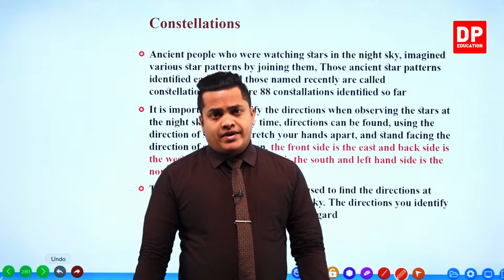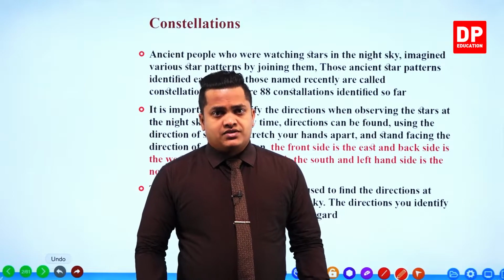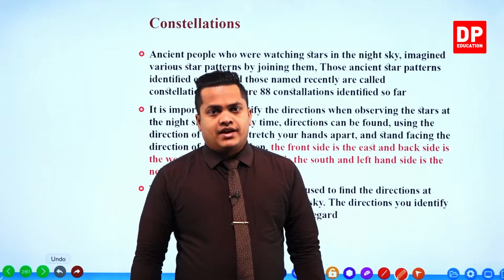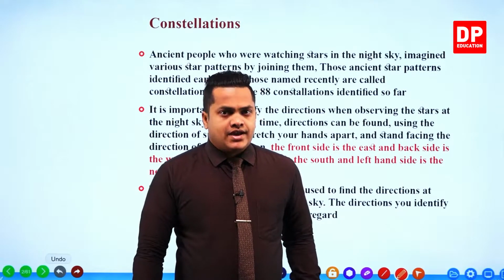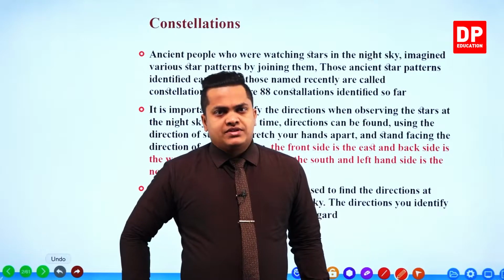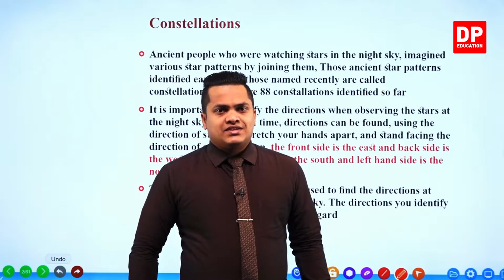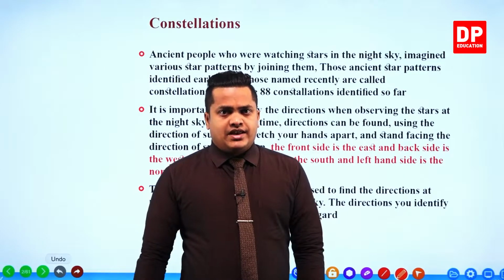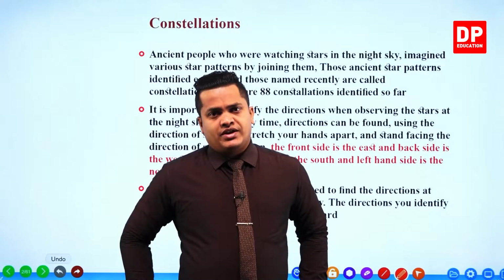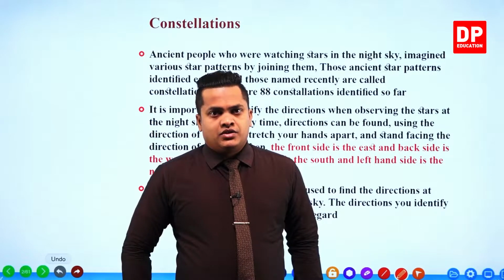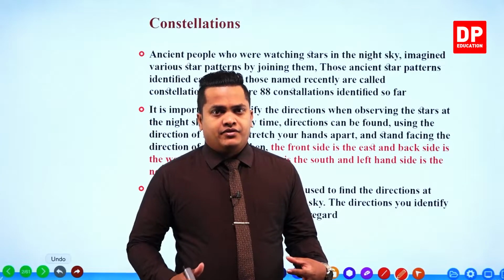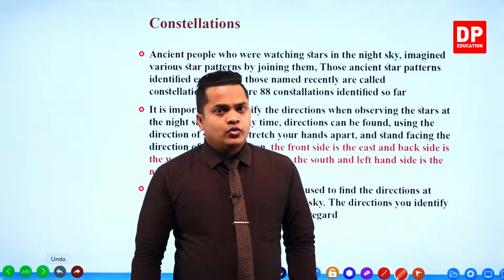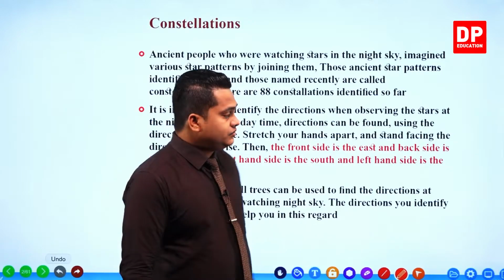There are several star patterns in our universe, right? These things can be observed even with our naked eye without any trouble. If you watch the night sky, my dear children, you can observe these things. However, if you take a certain star pattern or constellation, there is a certain time period in which we can observe it. During that time period, if you go and observe the night sky, then you can observe these star patterns, right?